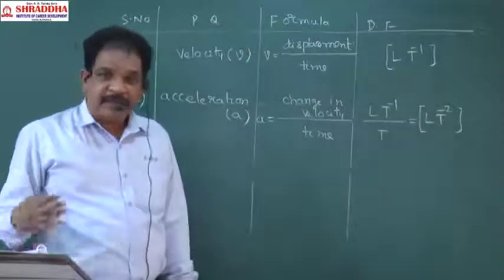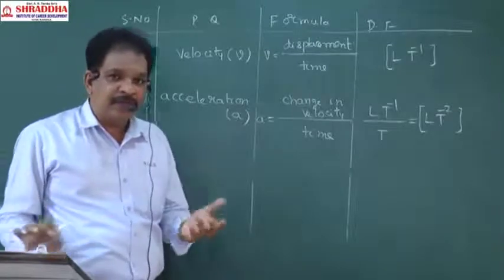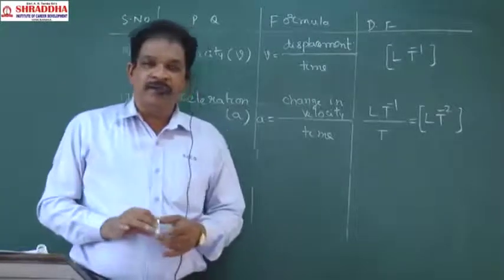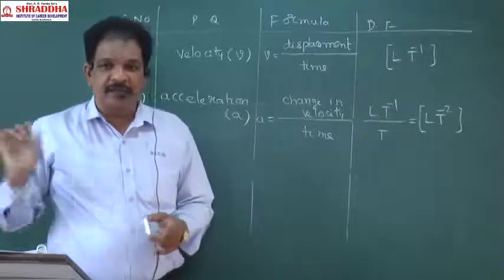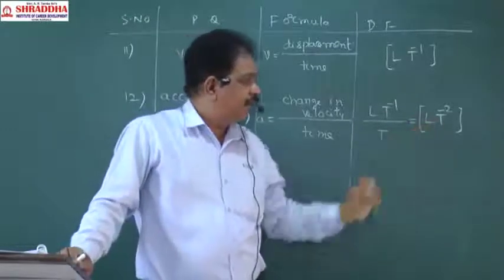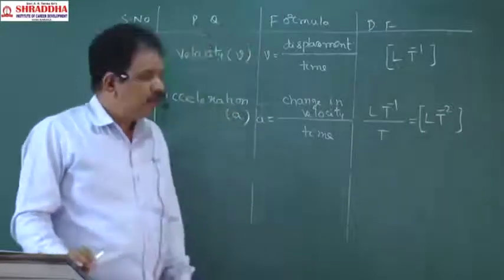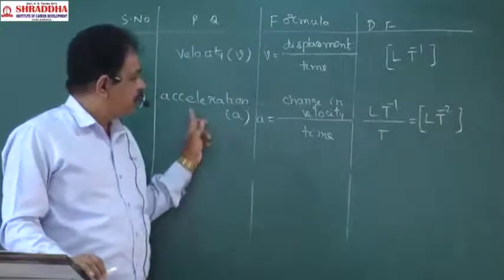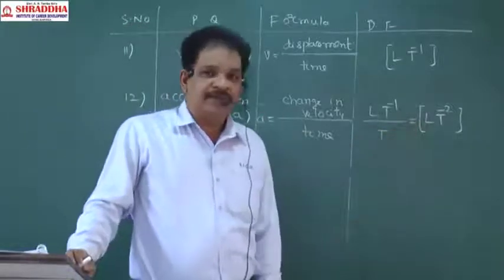What are dimensions? The powers of the fundamental quantities. The fundamental quantities are M, L, T and the other seven. The powers to which we have to raise the fundamental quantities to represent a physical quantity are called the dimensions.